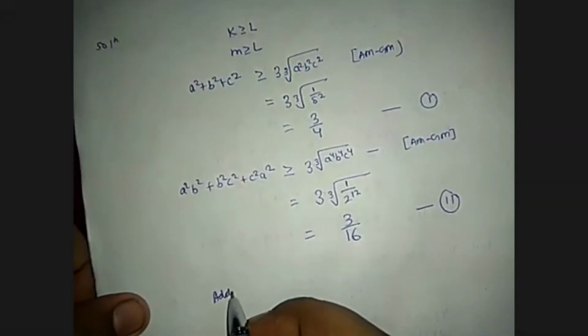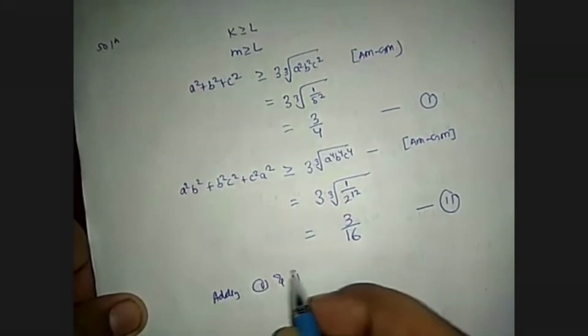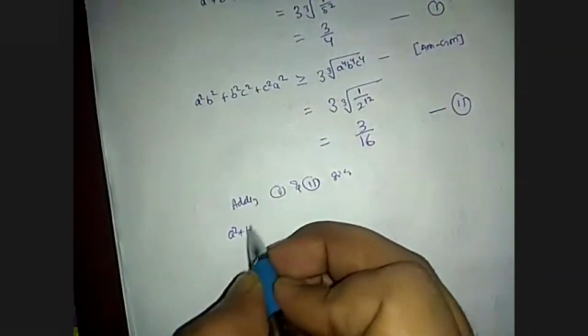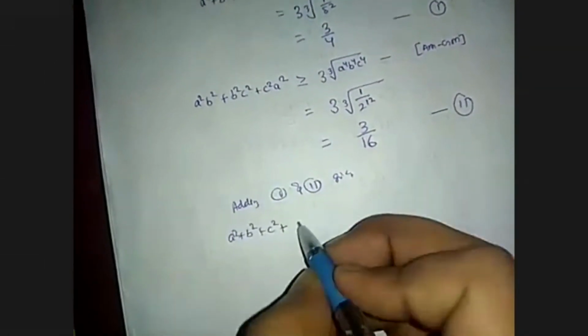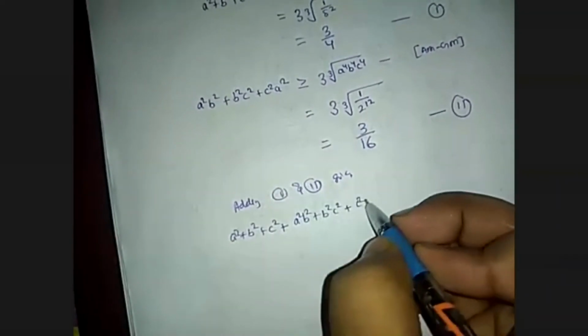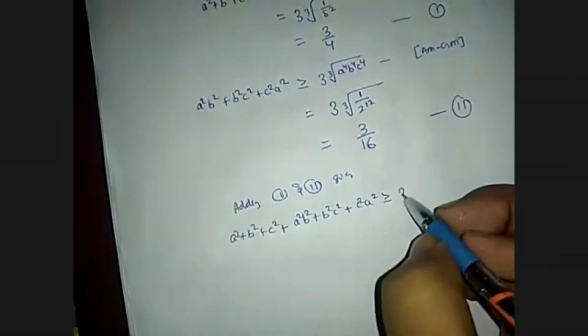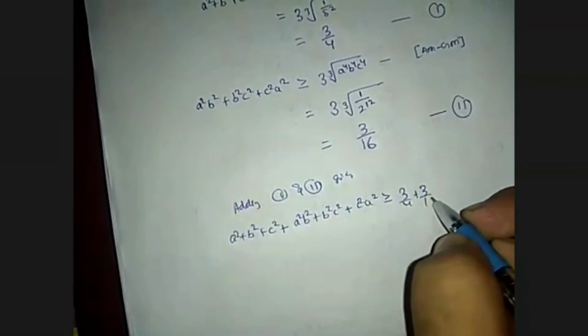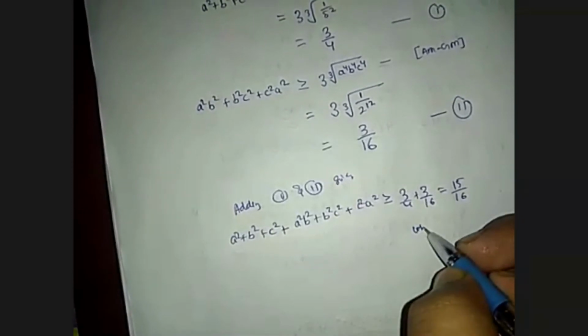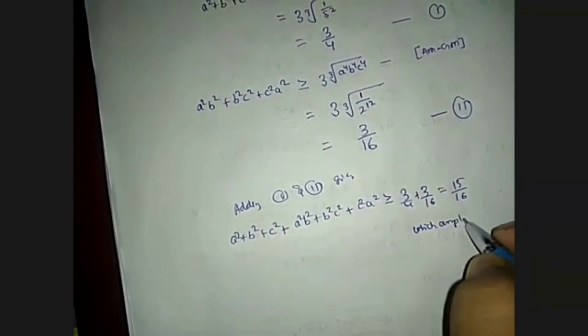Adding 1 and 2 gives a square plus b square plus c square plus a square b square plus b square c square plus c square a square is greater than or equal to 3 by 4 plus 3 by 16, which is equal to 15 by 16, which completes our proof.